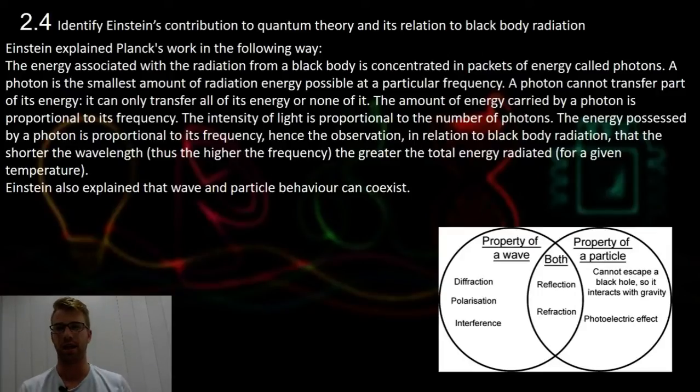Einstein also explained that wave and particle behavior can coexist, which is called the dual nature or duality of light, where under some conditions light can act both as a wave and a particle. Okay, and that came around those time periods of the 1900s. So Einstein was fundamental in Planck's contribution to the quantum theory and gave it a new purpose.